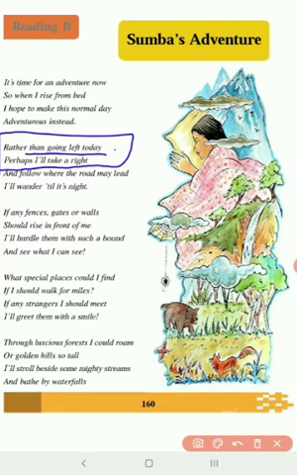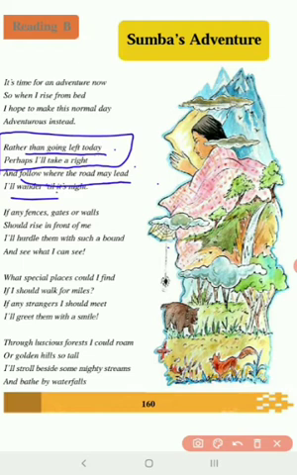So adventure always begins when you take the opposite step, when you become courageous towards something which you always fear. That we call as an adventure. So she says, okay, now instead of going left today, I'm going to take right direction and follow where the road may lead. Now I know what lies ahead when I take the left side of the road, but I do not know what lies ahead if I take the right side of the road.